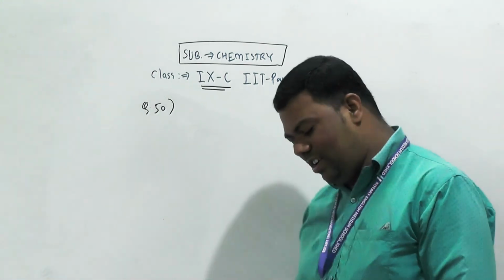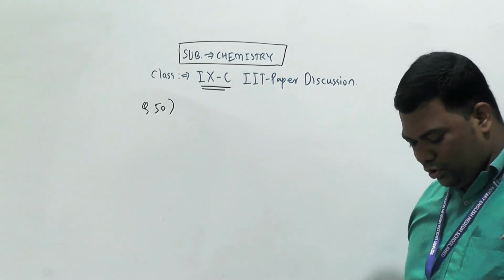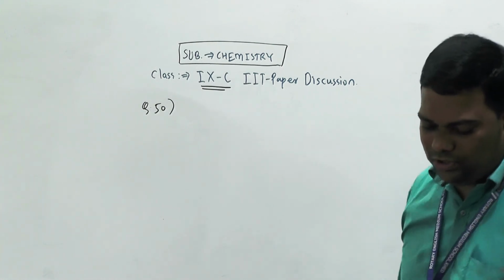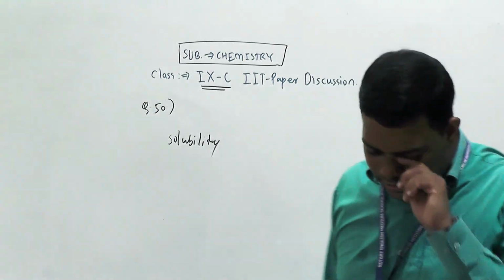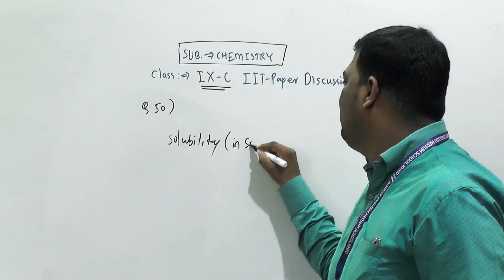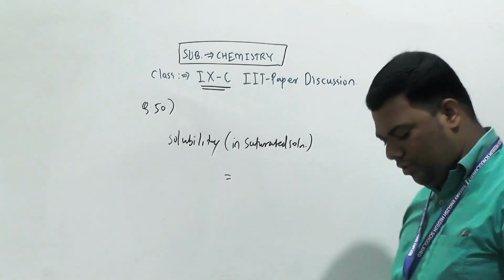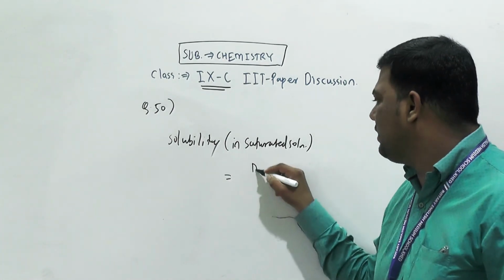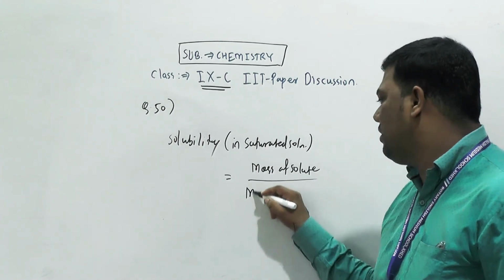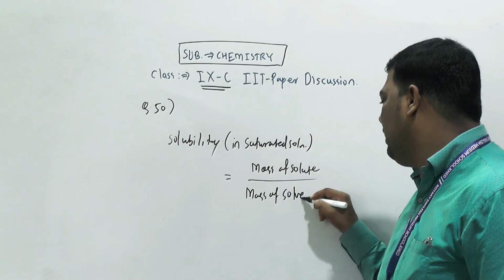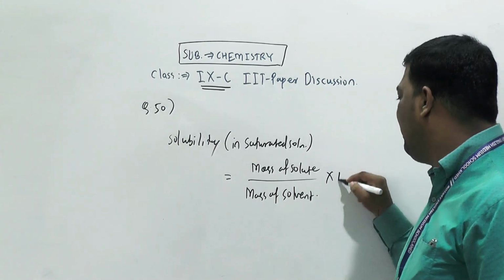So here we want solubility, and for that you must know this formula: solubility in saturated solution is equal to mass of solute divided by mass of solvent into 100.